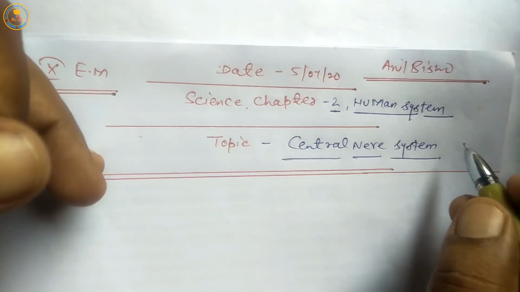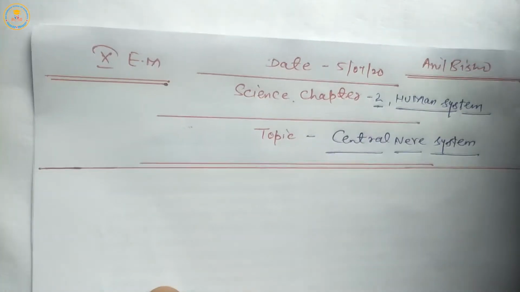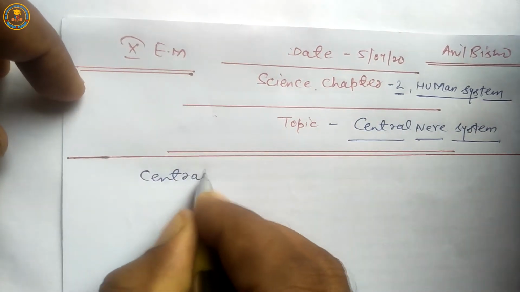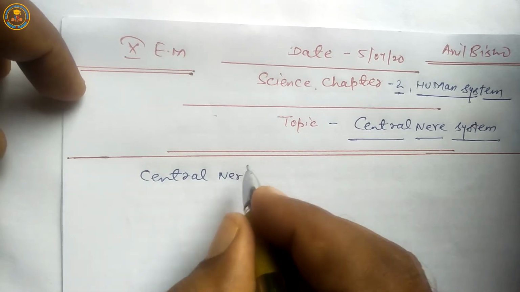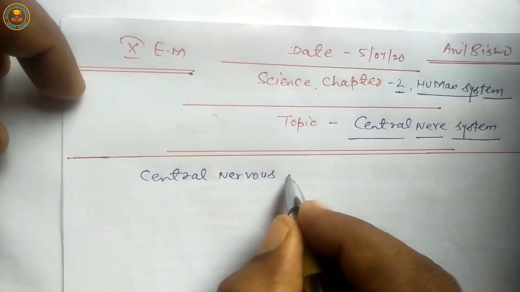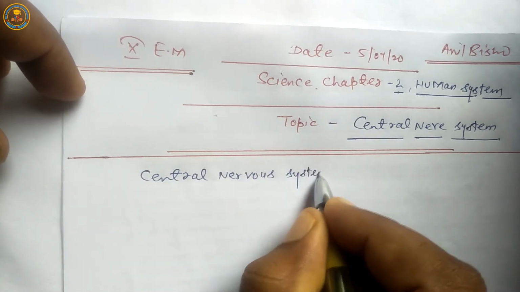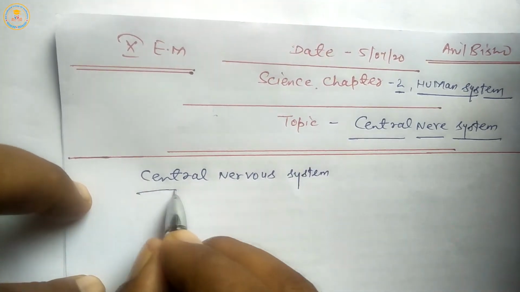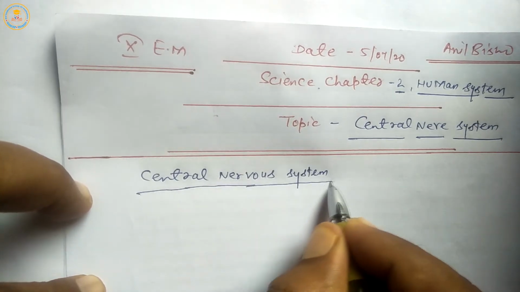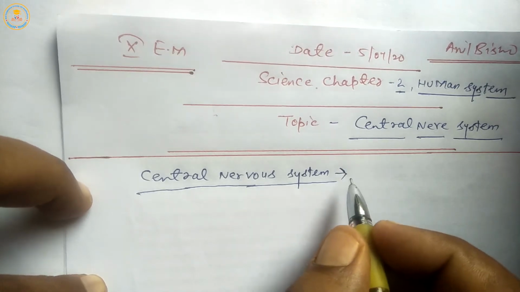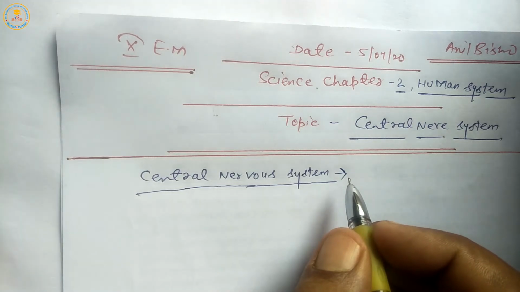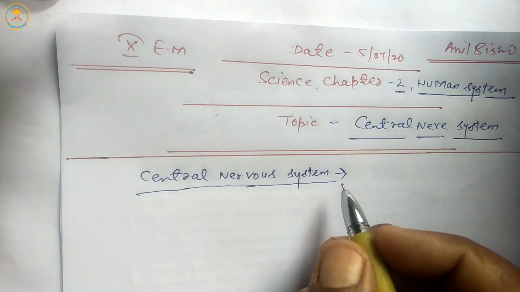Or central nervous system. So the topic is central nervous system. Students, in the previous online class we studied a flow chart of the nervous system, or linear figure of the nervous system.